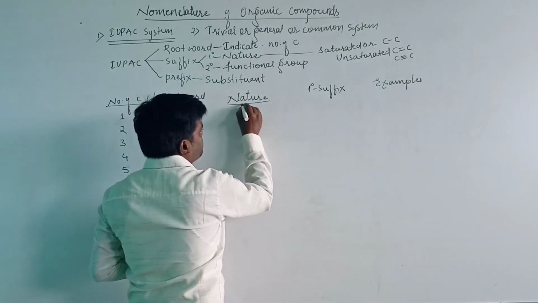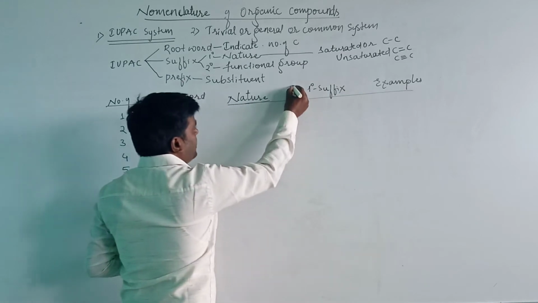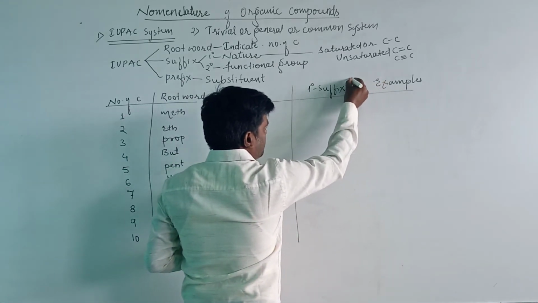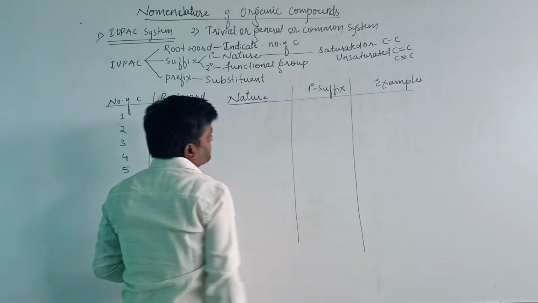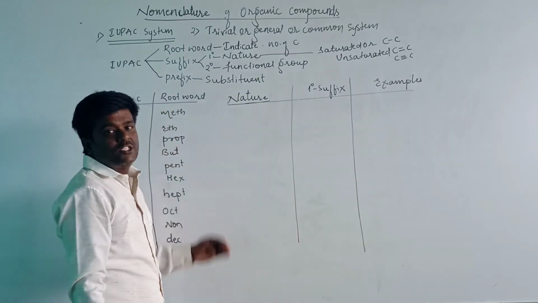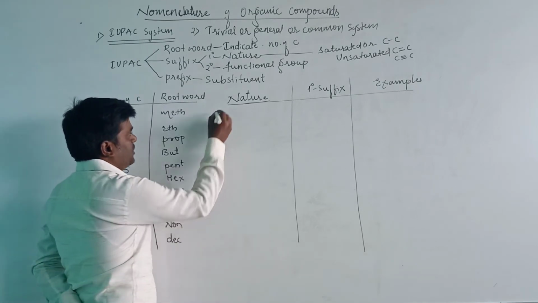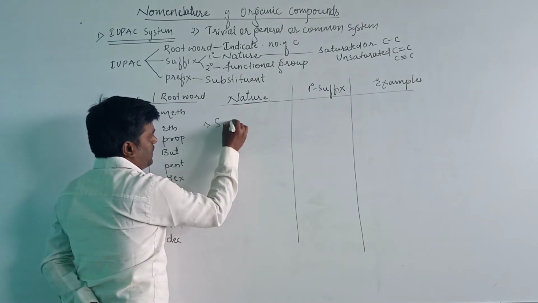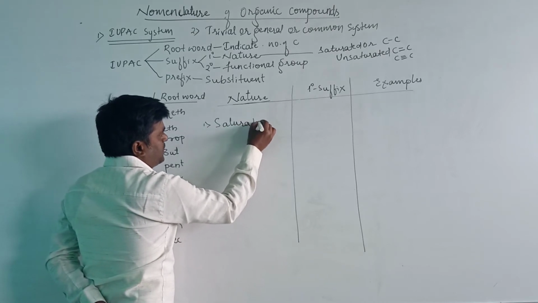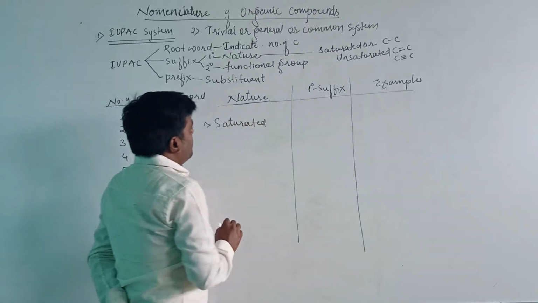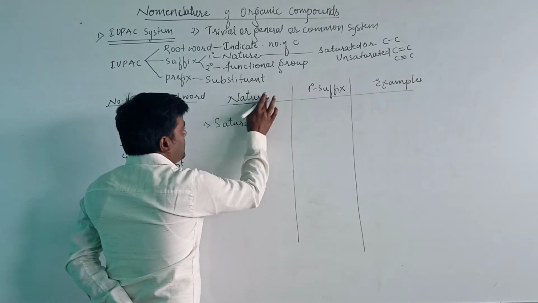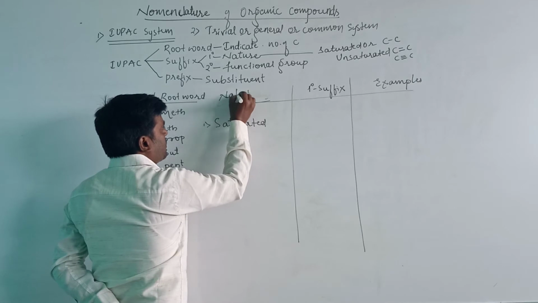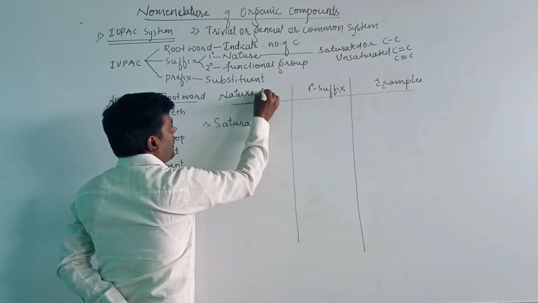Mainly there are two types of nature for organic compounds, saturated and unsaturated. Consider first saturated. I will take their nature and linkage.